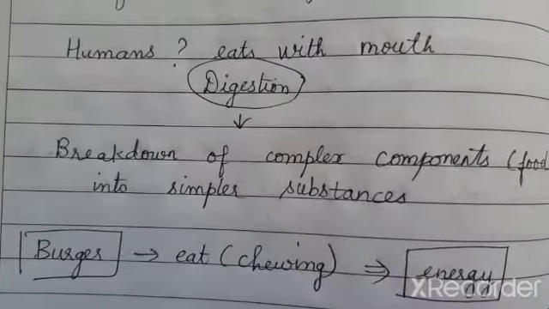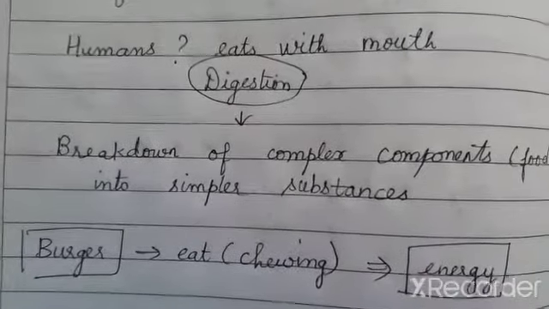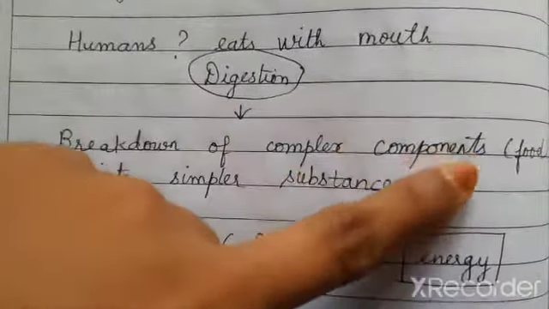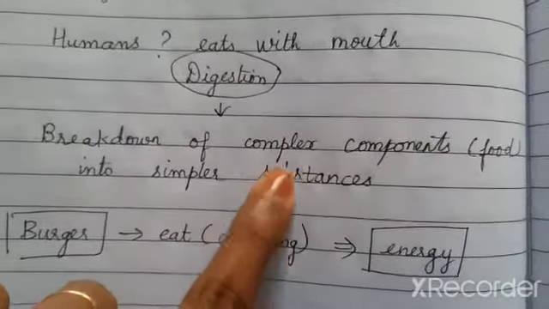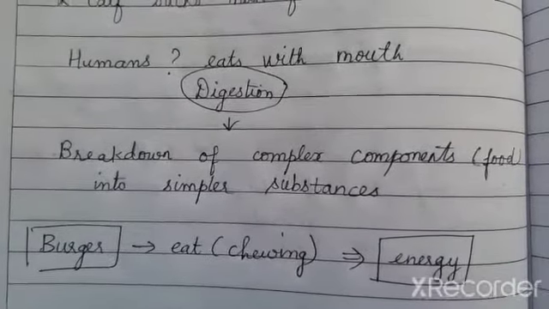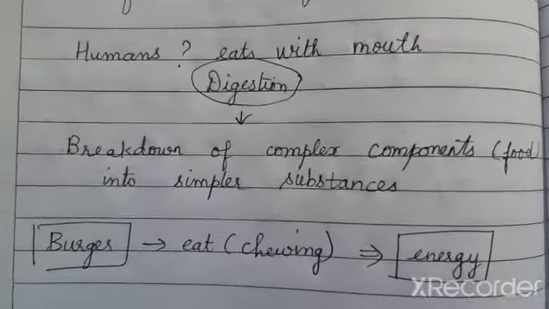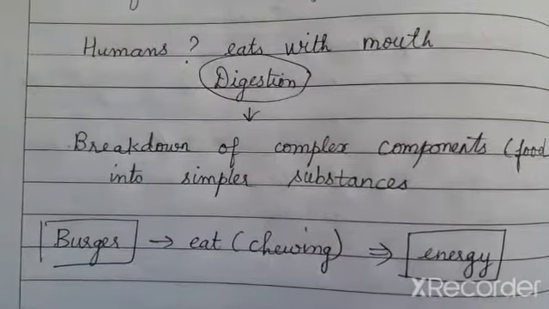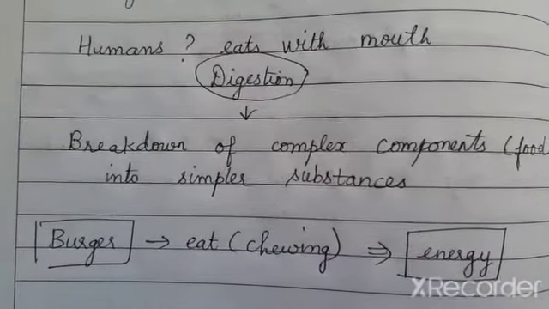Okay. So first of all, what is digestion? Digestion means breaking down of complex components, that is the food components, into simpler substances. What is the meaning of complex components into simpler substances? You are going to break it down, and that is the process of digestion.